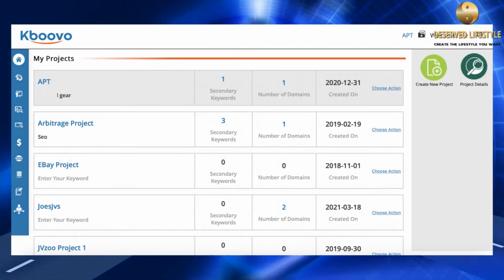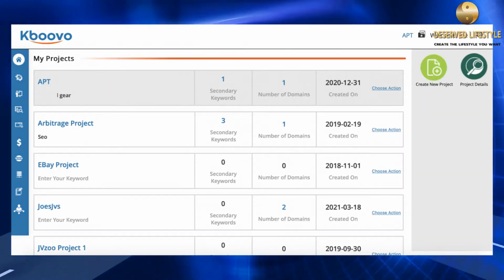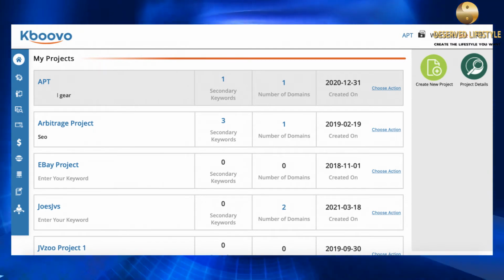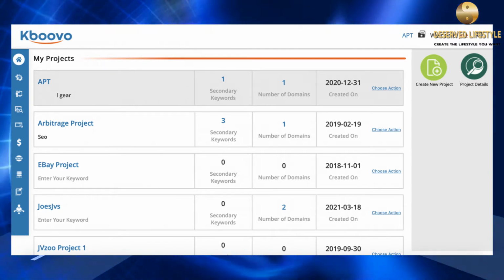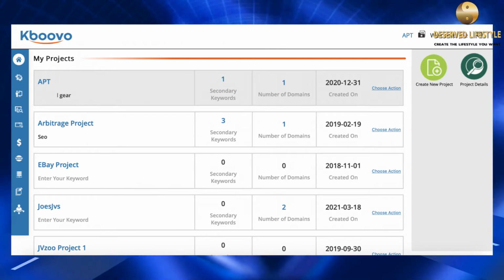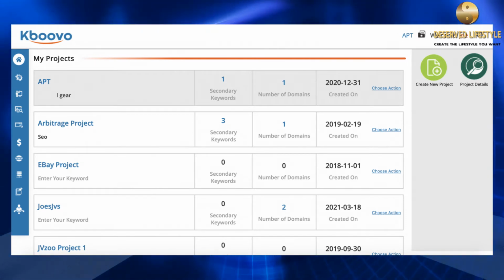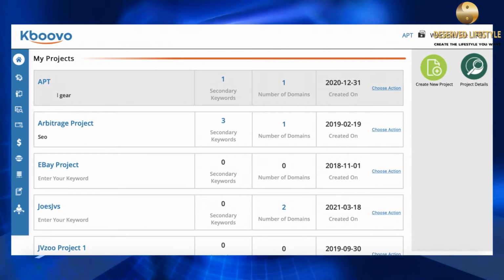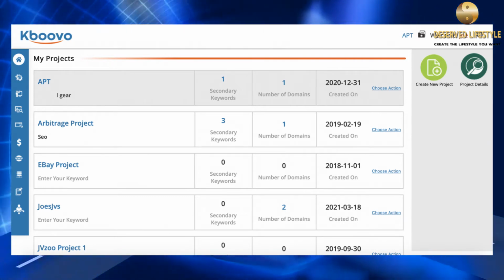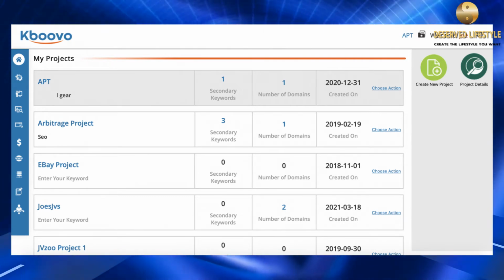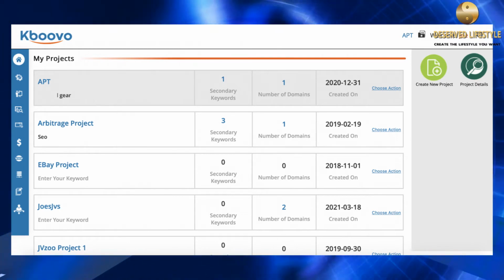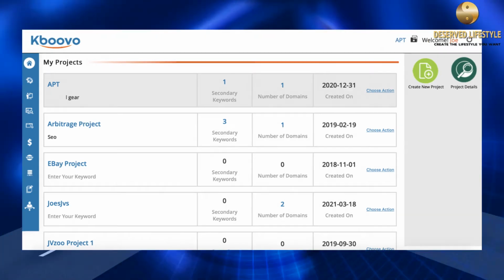Project Manager. The Project Manager keeps domains, main, secondary, supporting keywords and content synced. You can sync multiple domains, keywords, and websites to any one project. This makes it super easy to create perfect SEO silo structured sites in seconds, ready to have content and monetization added, using Quovo's powerful features.